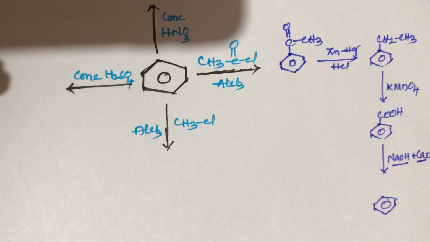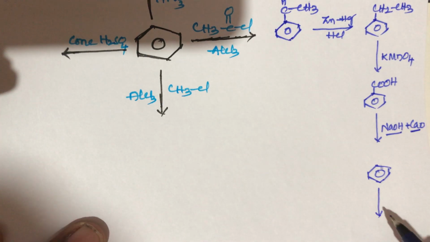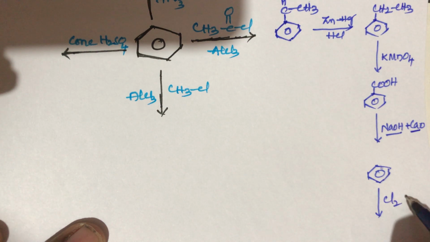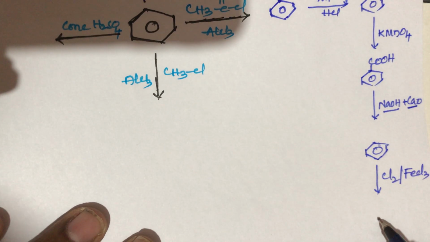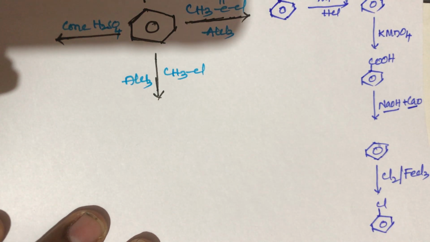When this benzene again reacts with chlorine in the presence of FeCl3, we get the product chlorobenzene. This is the final product, chlorobenzene.